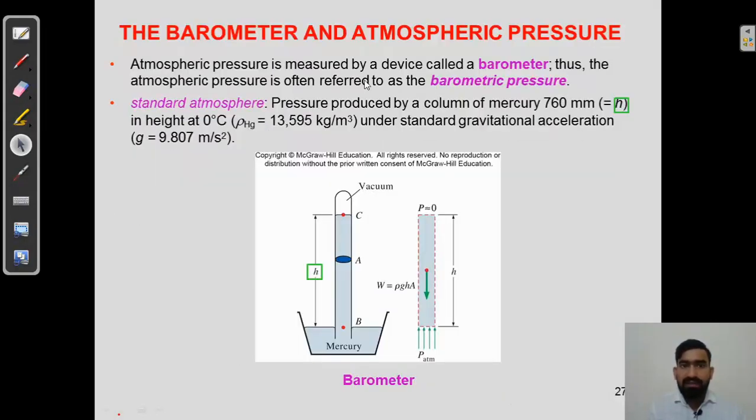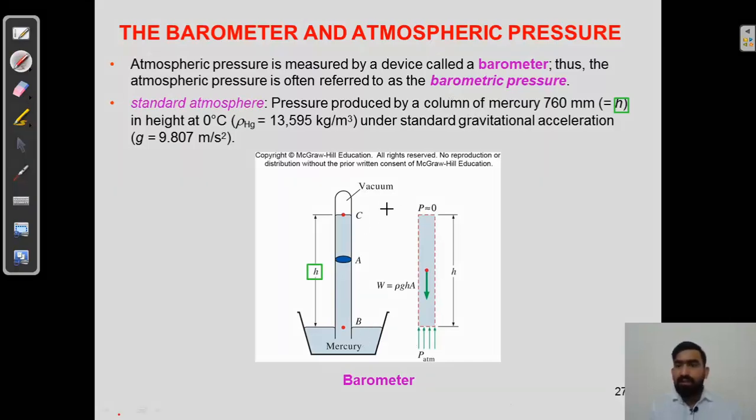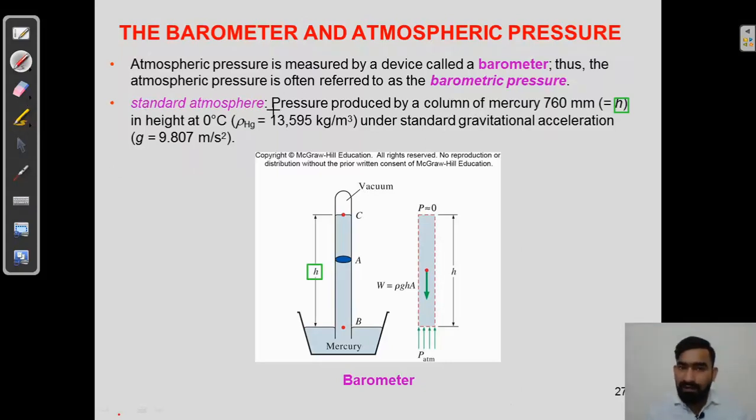Right. Now we will see barometric and atmospheric pressure, which you will also see in thermodynamics and fluid mechanics. The atmospheric pressure is measured by a device called a barometer. Thus, the atmospheric pressure is often referred to as the barometric pressure, because we calculate the atmospheric pressure with the help of a barometric device.